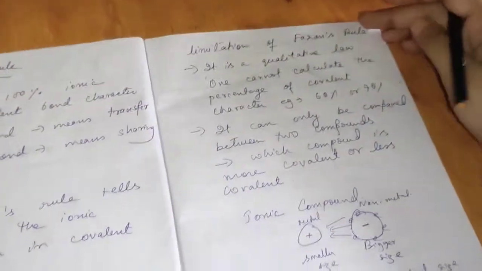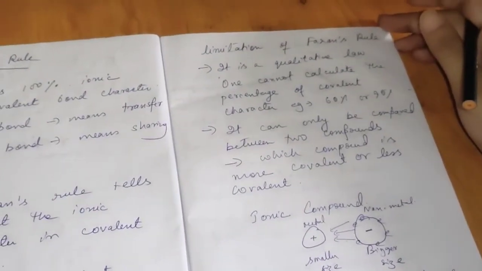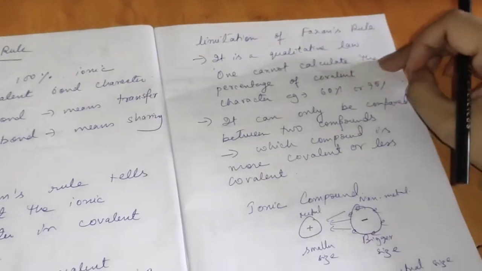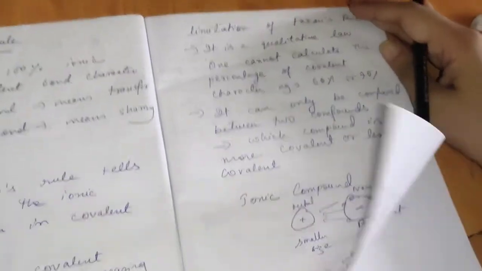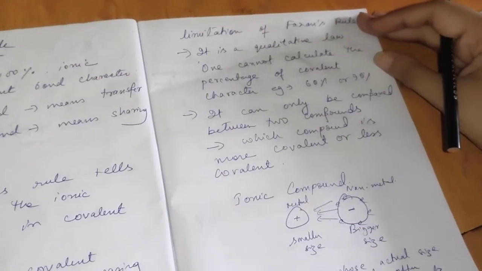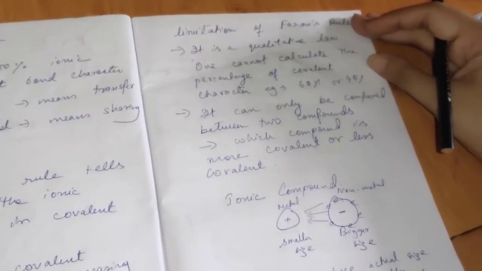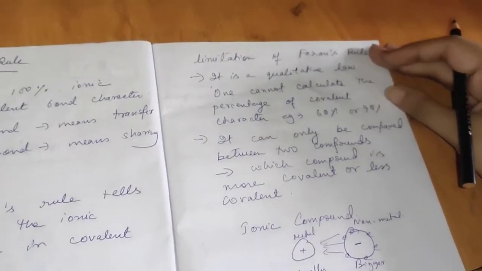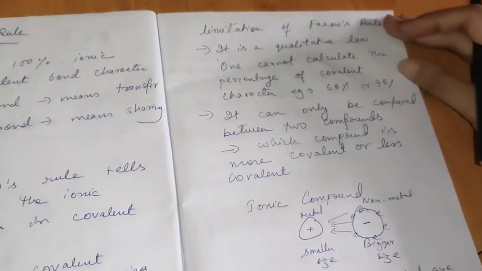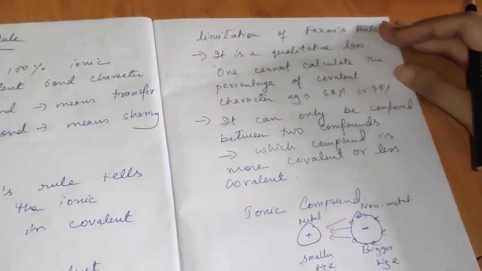So, the limitations of Fajan's rule. It is a qualitative law. One cannot calculate the percentage of covalent character. For example, we cannot calculate whether the bond is 60% covalent, 80% covalent, or 95% covalent. We cannot find out the amount, the percentage of the covalent character.